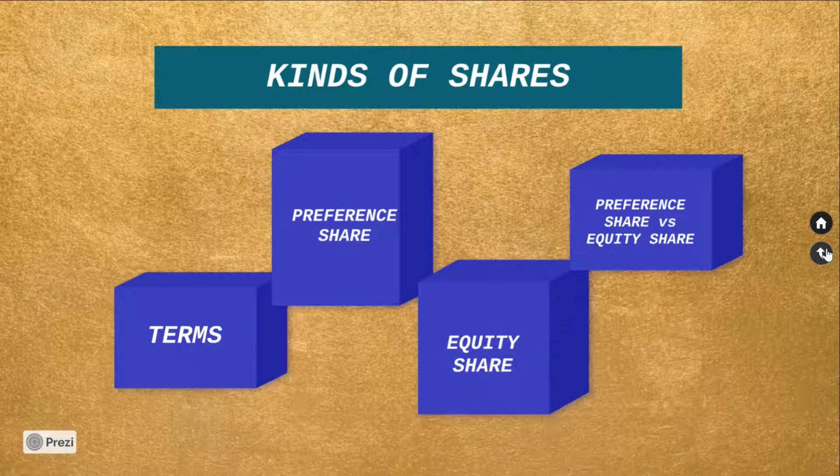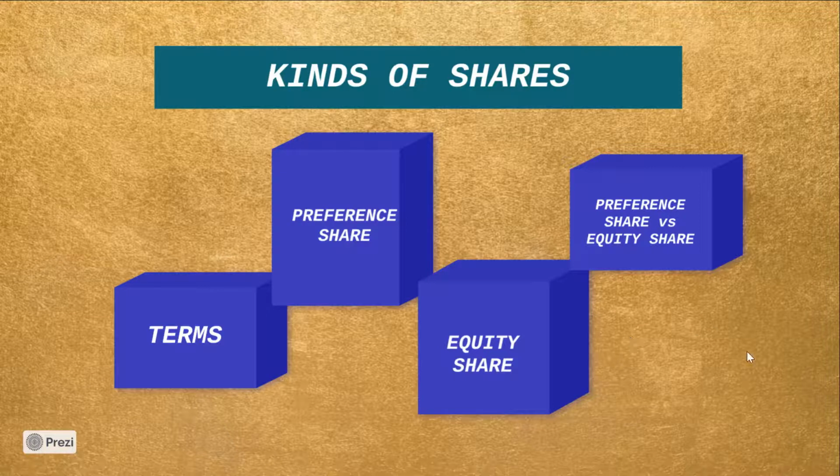So we just saw the difference between the preference share and an equity share. In this video, we've learned the different terms such as share, share capital, what is nominal value of a share, what is issue price of the share, that there are two kinds of shares. First one, preference share, second one, equity share. And also we learned the difference between a preference share and an equity share. In the upcoming video, we will have a look at the kinds of share capital: authorized share capital, issued share capital, subscribed share capital, etc.